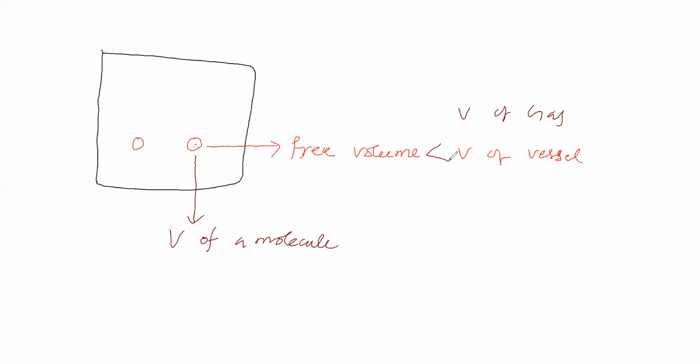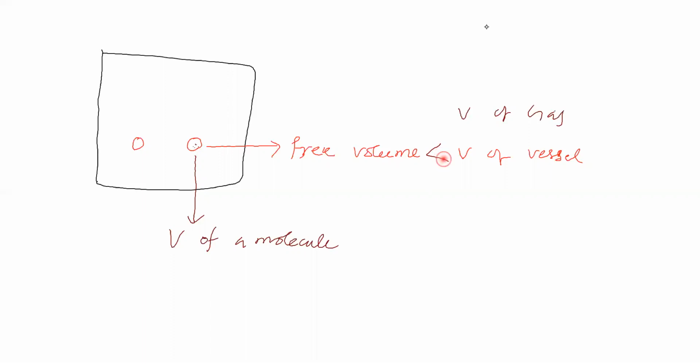Free volume is less than volume of vessel. Why? Because this molecule is occupying some volume. Therefore, free volume available for this molecule is less than volume of vessel.